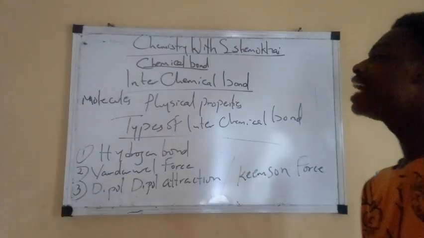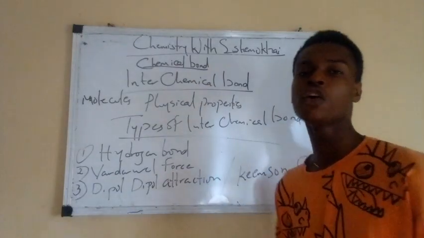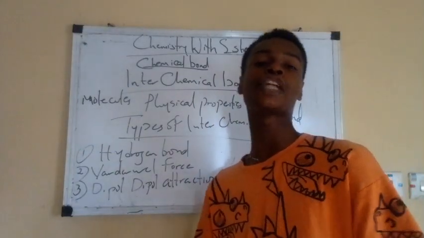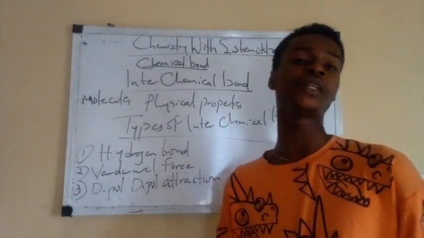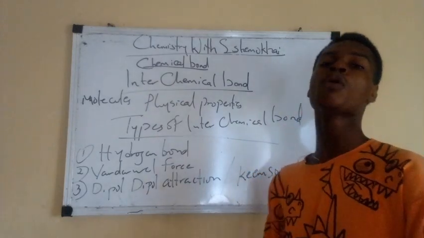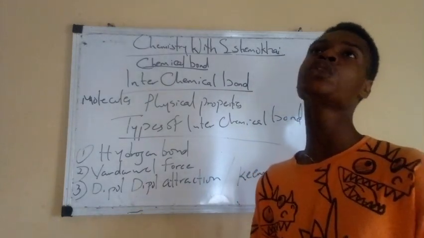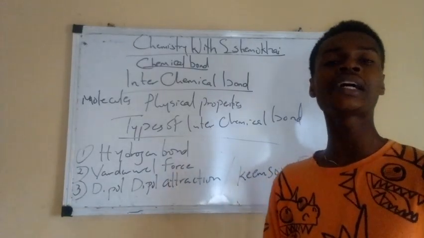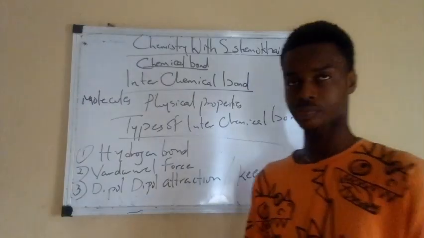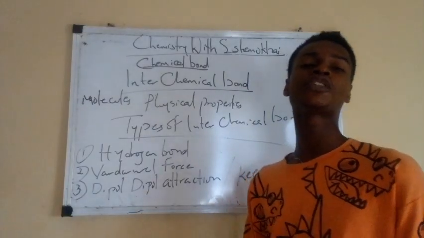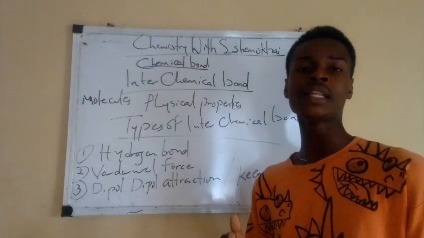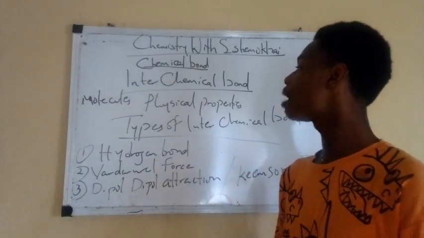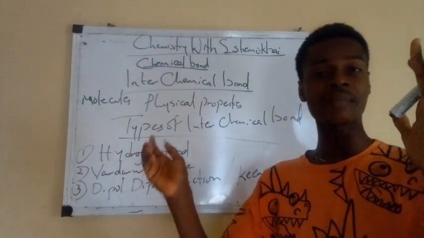So let's run everything from the beginning so we can end this class. First, chemical bond. This is a force of attraction that exists between chemical species that enables them to attain their nearest noble gas configuration. Now we have two types of chemical bond: intramolecular bond and intermolecular bond. Intramolecular bonds are forces of attraction between chemical species that are responsible for their chemical properties.